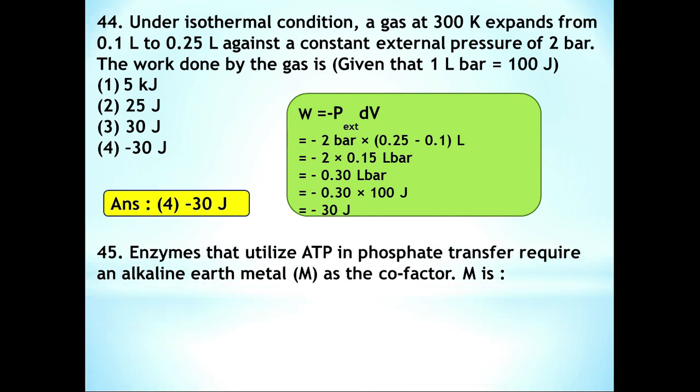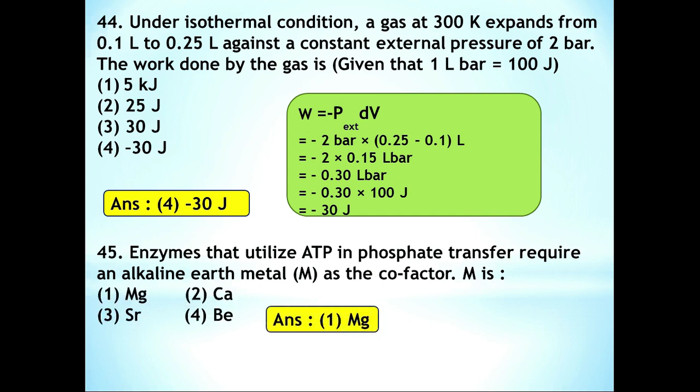Question number 45. Enzymes that utilize ATP in phosphate transfer require an alkaline earth metal as the cofactor. So M here is nothing but Mg. Option 1 is the correct answer. Enzymes that utilize ATP in phosphate transfer require Mg. So it is the correct answer.